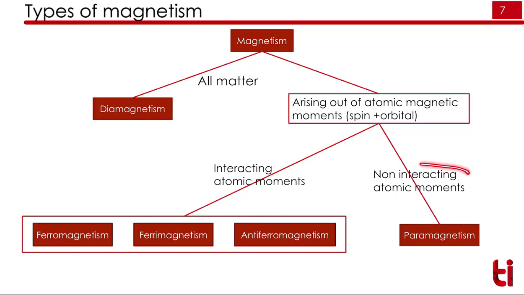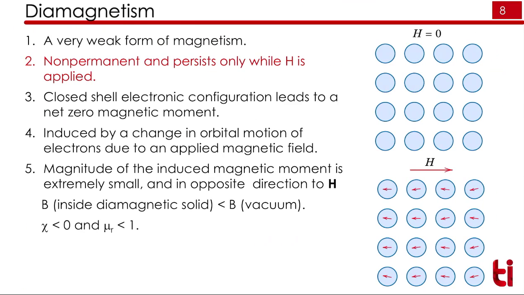If we consider non-interacting atomic moments, meaning the atomic moments are not interacting with each other, then that will be given by the paramagnetic behavior or the paramagnetic sample. So we will see them now one by one. First is diamagnetism.